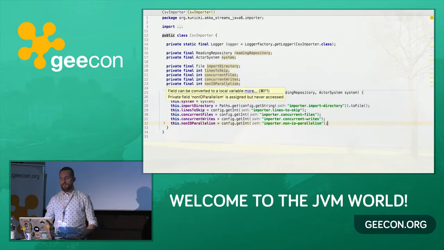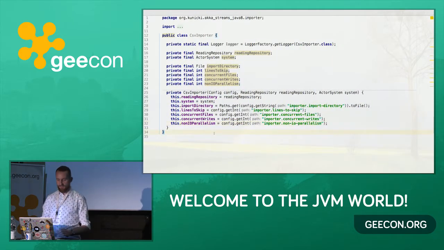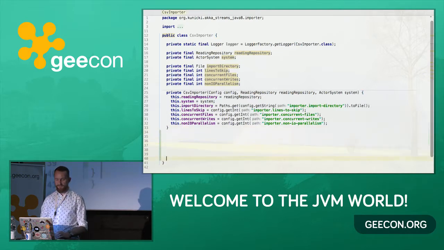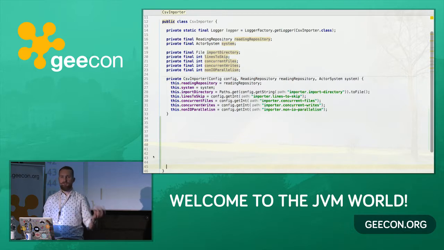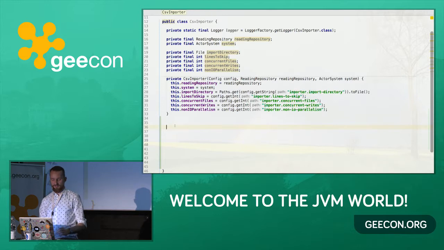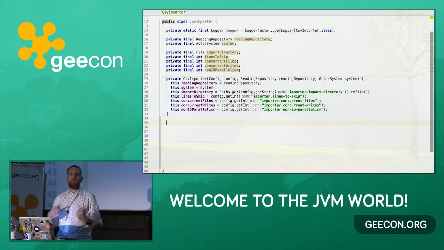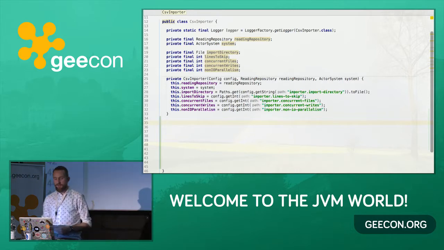Okay, so we're going to start. Well, here we have some boilerplate. This is just a simple class for our CSV import. There is some configuration. I will explain the parameters when I actually use them. So let's just assume they are there. So the first step we're going to write is so far not related to Akka Streams. We're going to prepare a recipe for parsing a line.